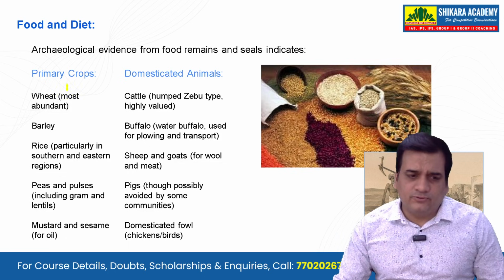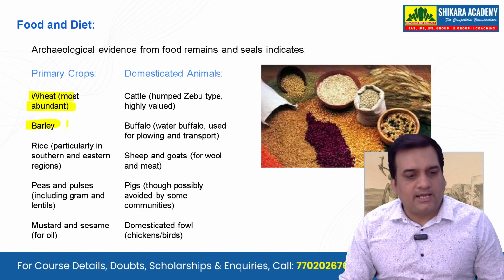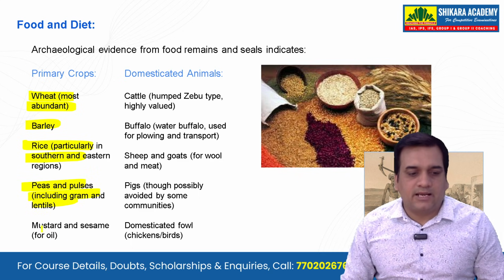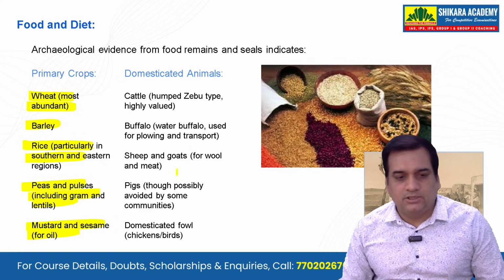If we talk about the food and the diet, wheat mostly abundant, barley, rice particularly in southern and eastern regions, peas and pulses including gram and lentils, and mustard and sesame for oil.